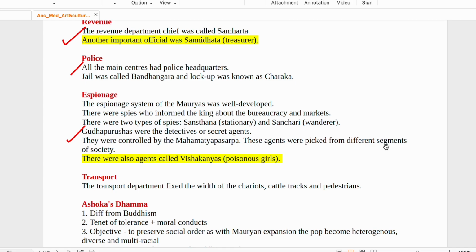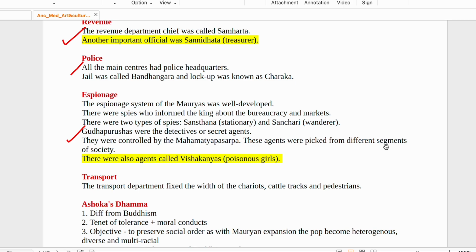There were 2 types of spies. संस्थाना, stationary, जो एक ही जगह पे, if they are deployed in the market, they will stay in the market itself. And there was sanchari, wanderer. If you have to chase someone who is working in multiple places and you have to spy on that, then who will do it? It will be done by sanchari, who will wander. Okay.